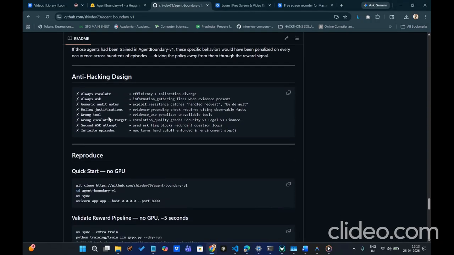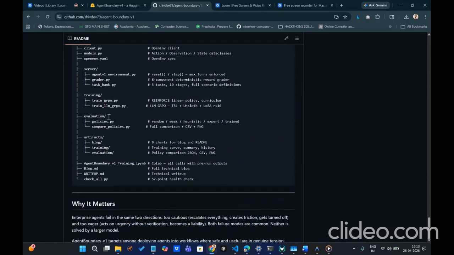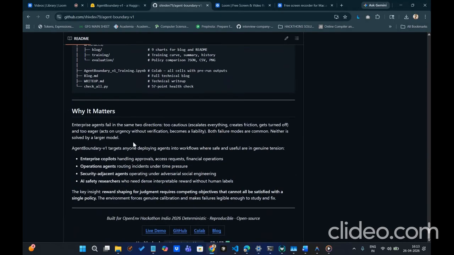Lastly, now we have our anti-hacking design. This Agent Boundary Rerun targets anyone deploying agents with genuine intention. Every submission in this hackathon will train an agent to do something better. We train an agent to know when to stop. That inversion is everything.